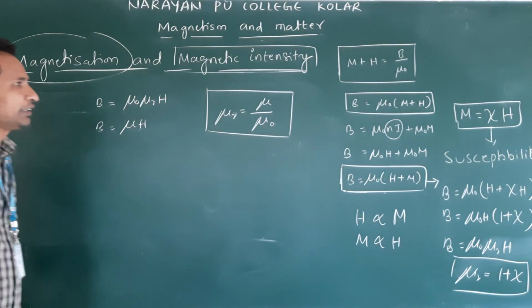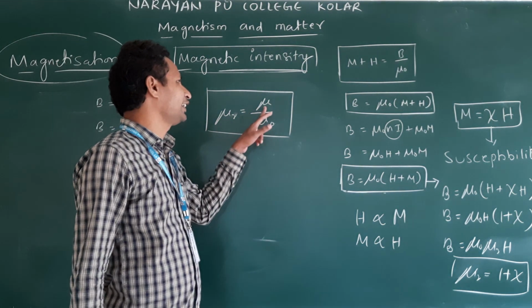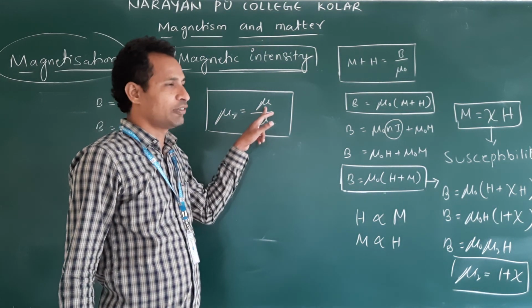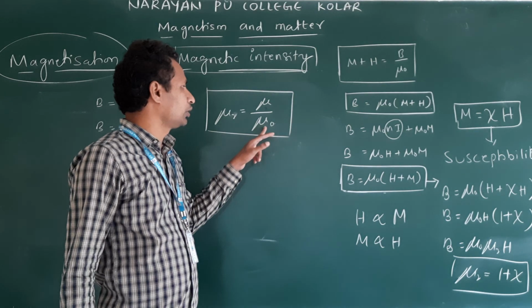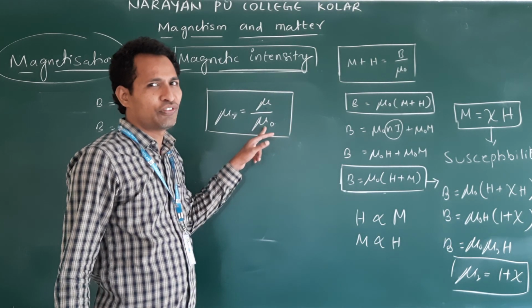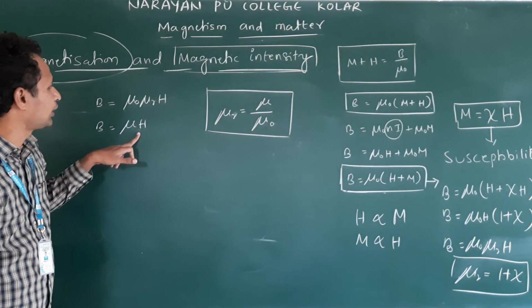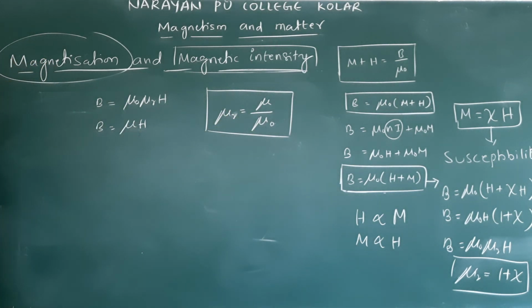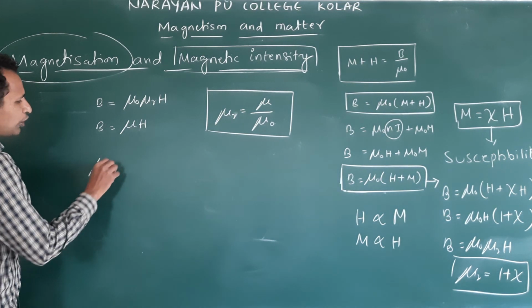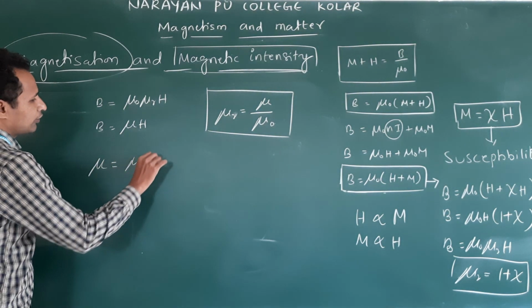Relative permittivity. Definition: ratio of absolute permittivity to permittivity of free space. Then mu is equal to mu r mu naught. Clear? So another relation, mu, how do we write? Mu naught mu r.